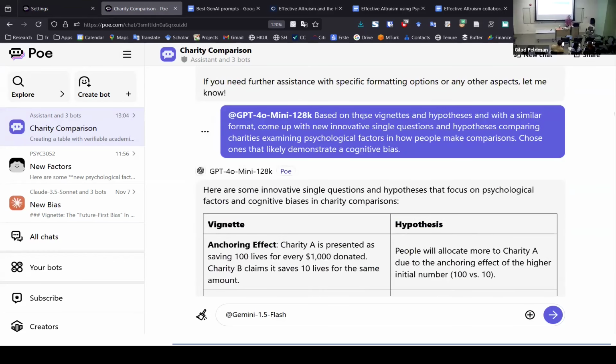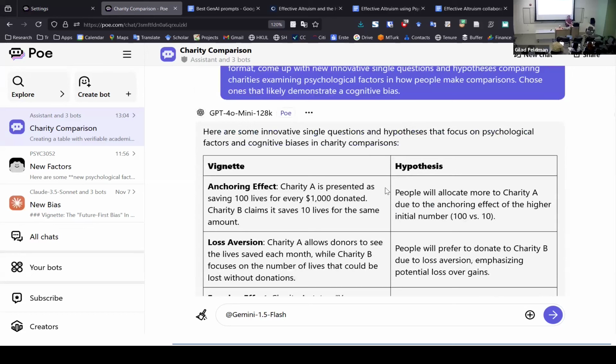And then I told it, based on these vignettes and hypotheses of what the previous year's students did, with a similar format, come up with a new and innovative single question. So you create new things that were not in there, comparing charities, examining psychological factors. Choose ones that likely demonstrate a cognitive bias. So it's already quite amazing to see how fast ChatGPT does this and the kind of quality.